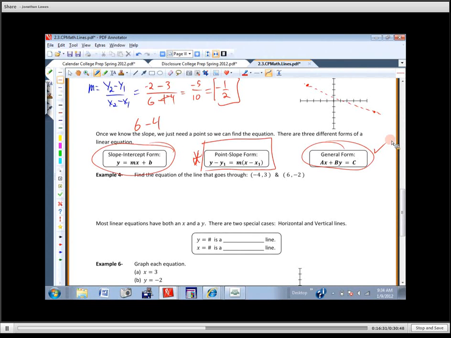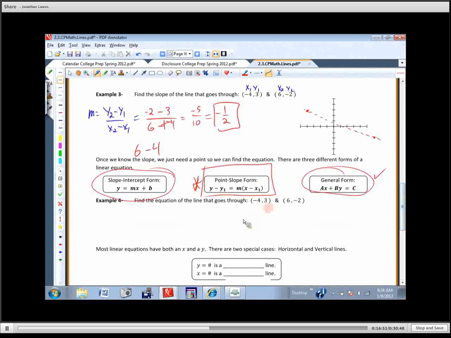This one says, find the equation of the line that goes through those 2 points. Now, on the previous page, I said you need 2 things to find the equation of a line. What are they? Slope and a point. Let's take a look at these points. Do I have a slope? No, but do I have enough information to figure it out? Yeah, in fact, I already figured it out up here. So we've got a slope of -1/2. And do we have a point? Yeah, in fact, we've got 2. Does it matter which one we pick? It doesn't.